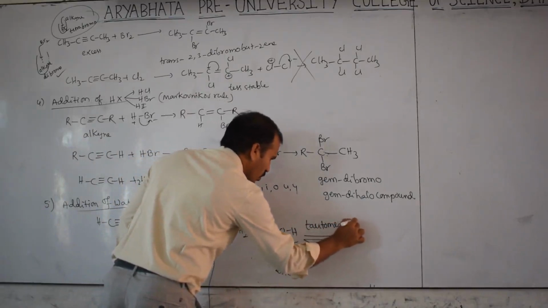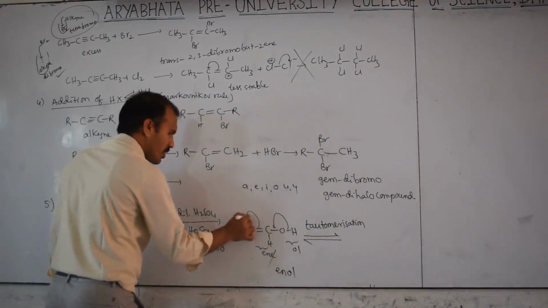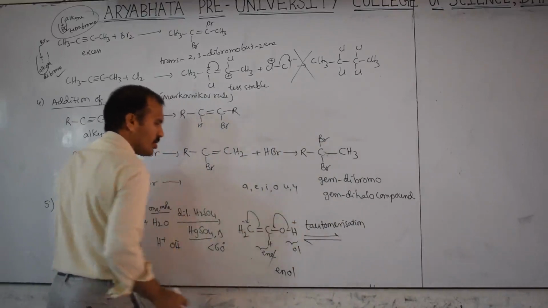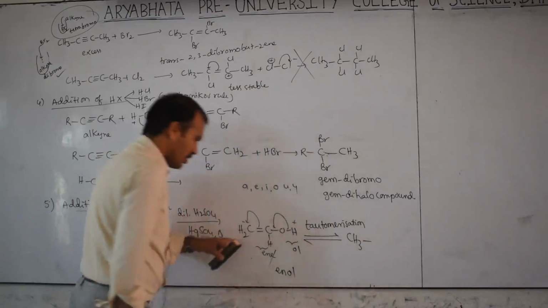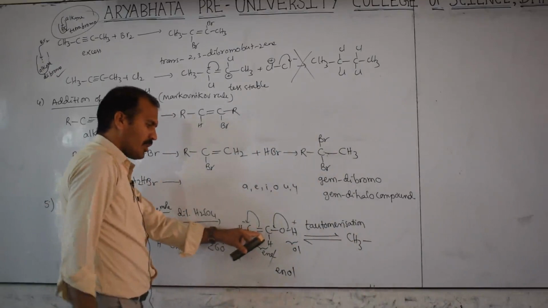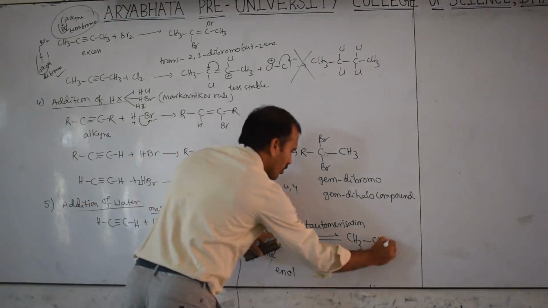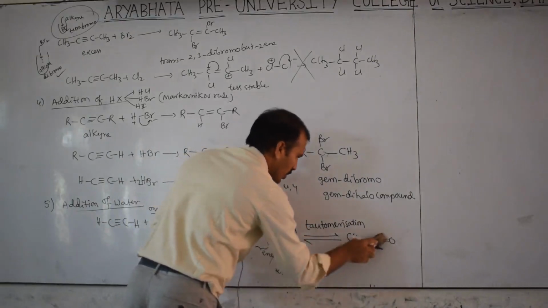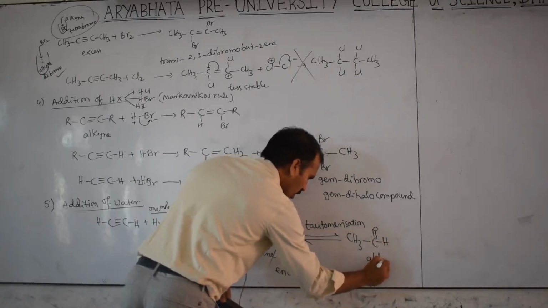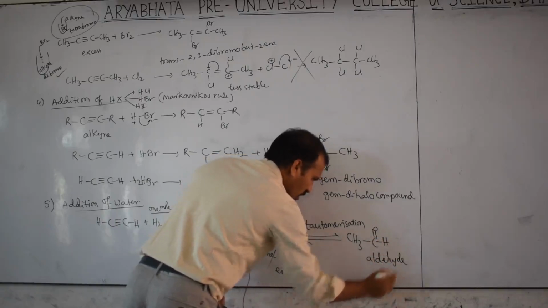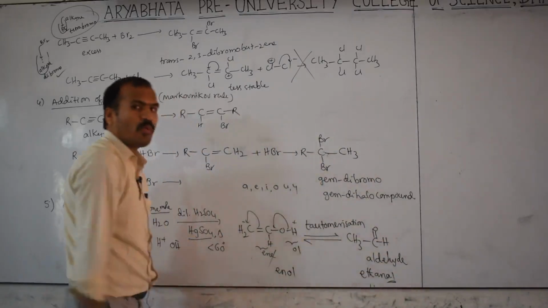This enol form undergoes tautomerization. I taught tautomerization in the isomerism topic. Then this will shift here, this will shift here. This is negative, this is positive. This negative positive bond forms, then this is CH3, CH, then single bond, then this will be converted to double bond O. Then this is simply represented as CH3 CHO, C double bond O with H. This is called aldehyde. Its name is ethanal. Here Al is there for aldehyde, Al, not ol.